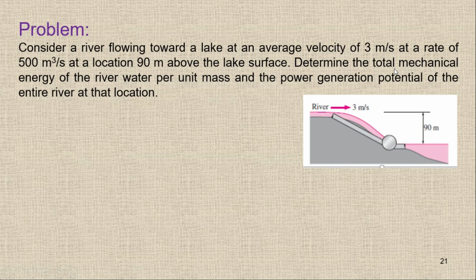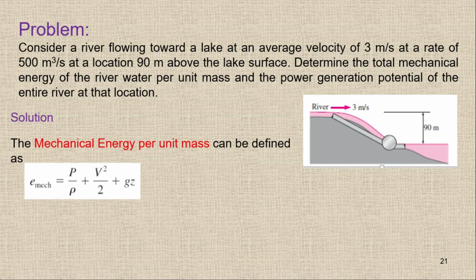In this question we have to find the total mechanical energy per unit mass. So it means we have to find the e mechanical, the small one, and the formula for e mechanical is this one. We have e mechanical, which is P upon rho, the pressure upon rho, plus V square upon 2 plus gz. And you can see there is no information given about the pressure, so I'm just simply neglecting the P upon rho value, which is the flow energy. I'll use only the velocity value or kinetic energy and the z value or the potential energy.